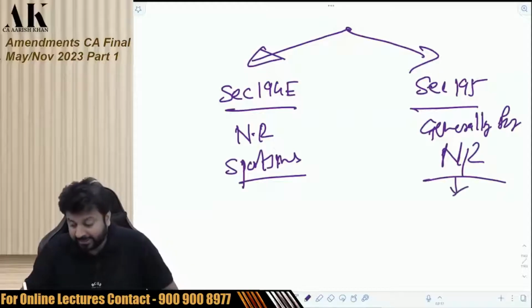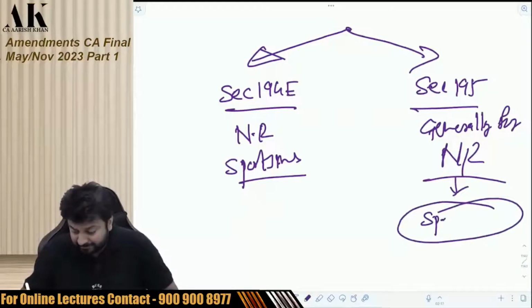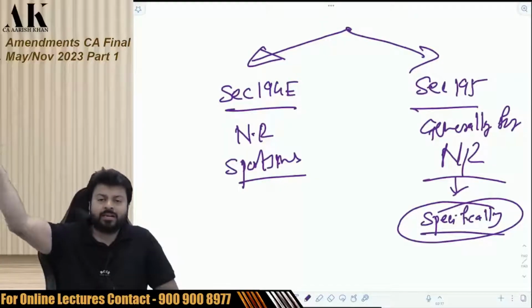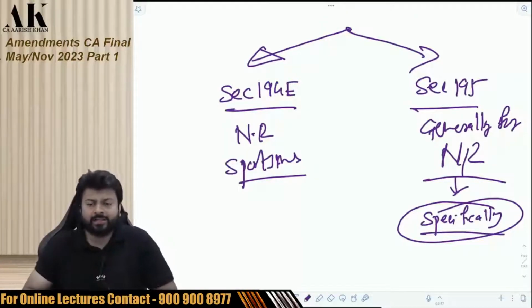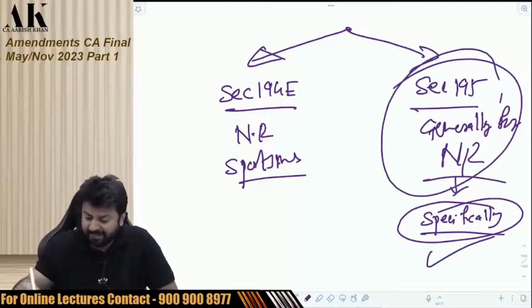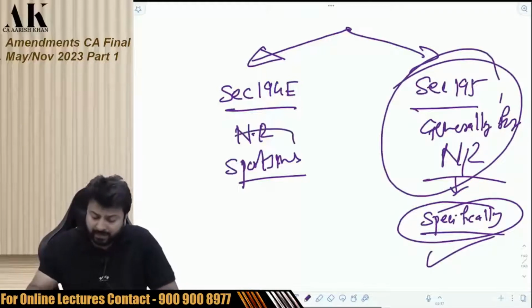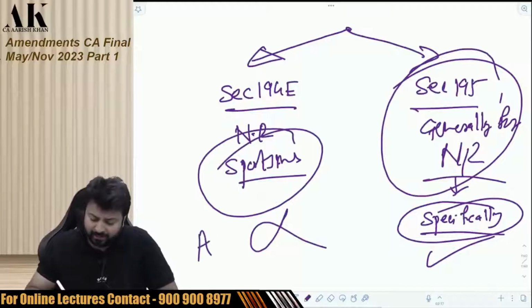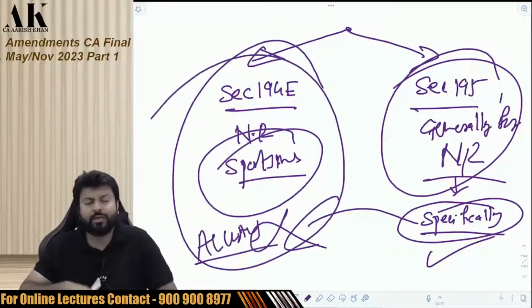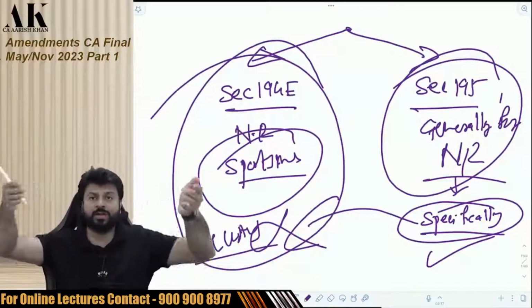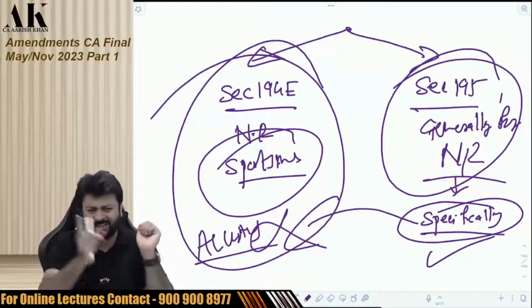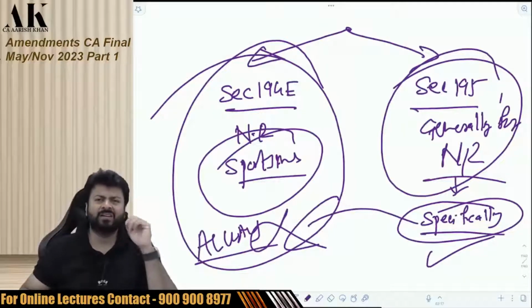In this section, it is specifically written that the other person's income has to be chargeable to tax in India. Then only deduct TDS. It is specifically written over here. But here, it is not specifically written. Always deduct TDS. There is nothing written over here in 194E that you have to deduct TDS only if the sportsman income is chargeable to tax. Nothing is written.